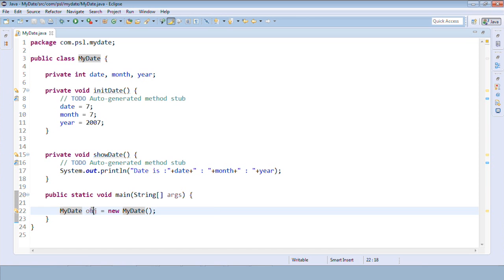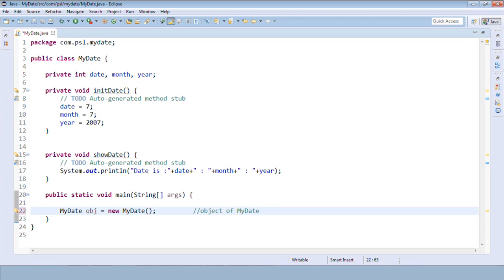Class name, variable name that is the object name, equal to new, which allocates memory in heap, followed by MyDate with open and close rounded brackets. So this statement is creating an object of MyDate.